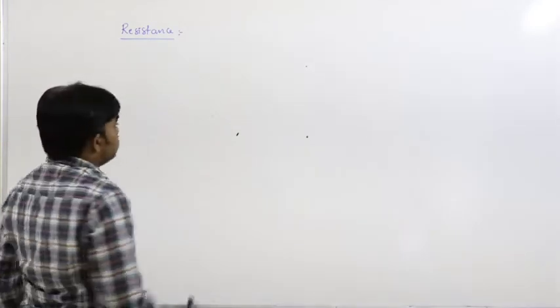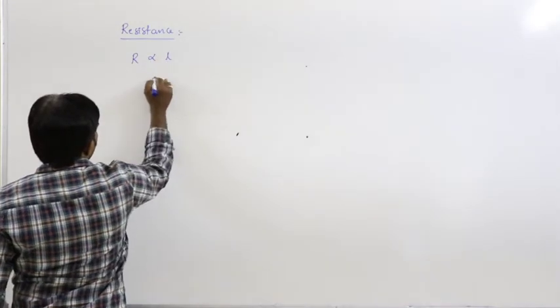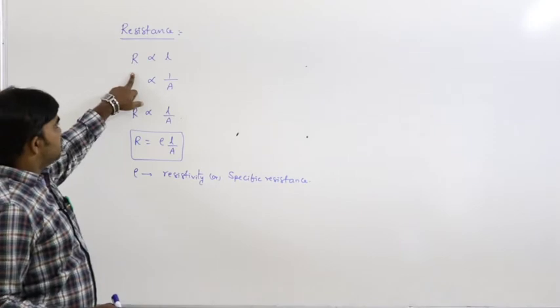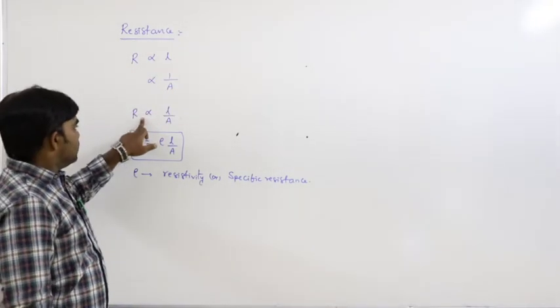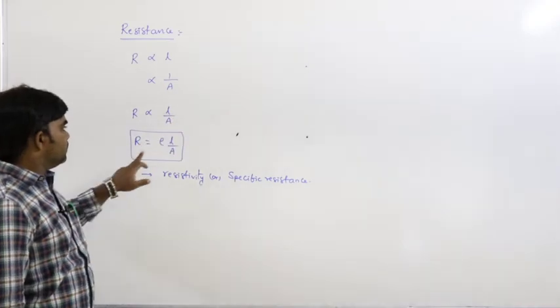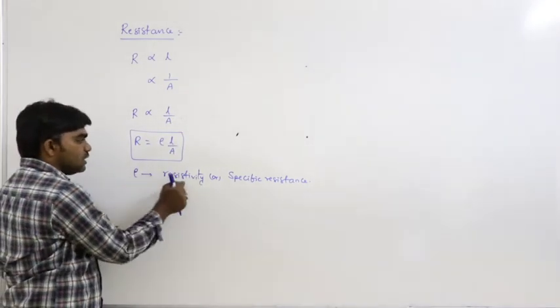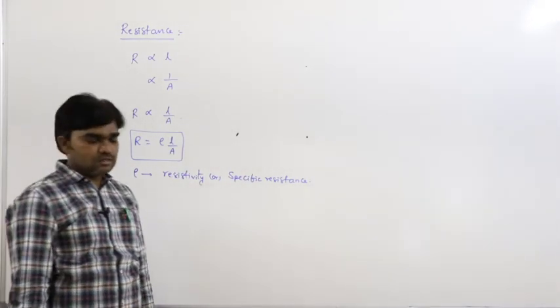Next, we know R is directly proportional to length and inversely proportional to area, so R is proportional to L by A. Then R is equal to rho L by A, where rho is called resistivity or specific resistance.